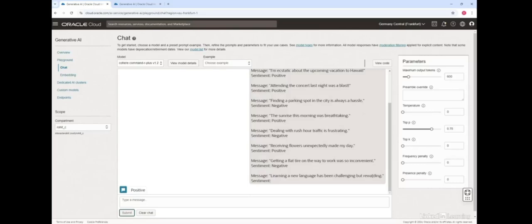So this is kind of aspect based sentiment analysis, and it says that even though the effort is challenging, but the result is rewarding. So the overall sentiment is positive.